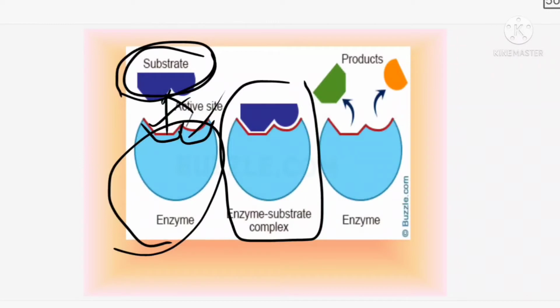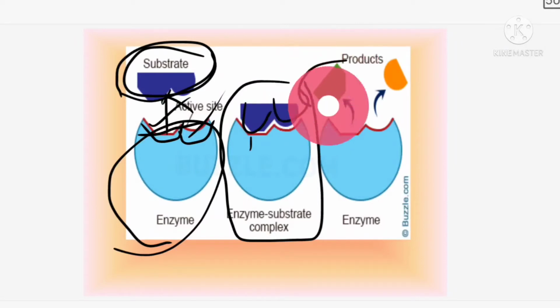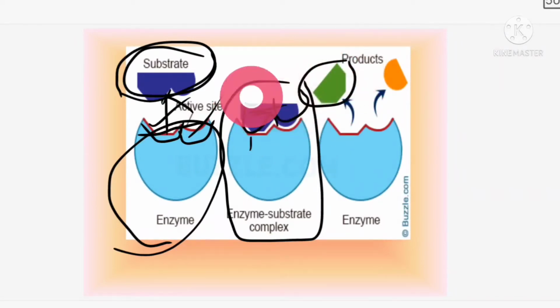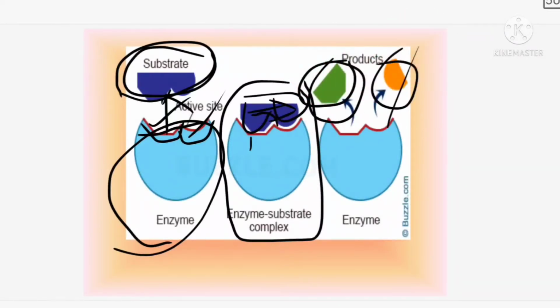When the reactants join with this enzyme, making and breaking of bonds take place between the molecules. As a result, some recombination takes place, the bonds are broken, and chemicals mix up and produce a new product. So new products are produced and they are released.